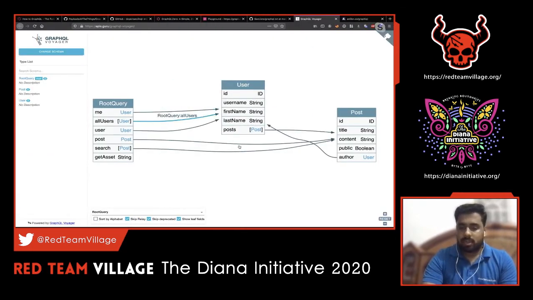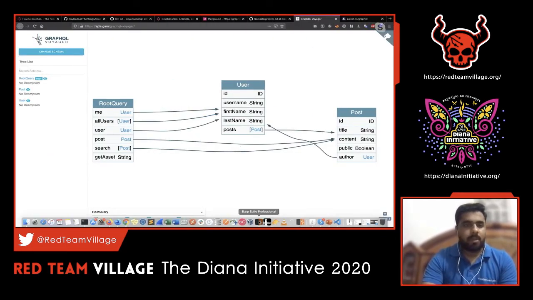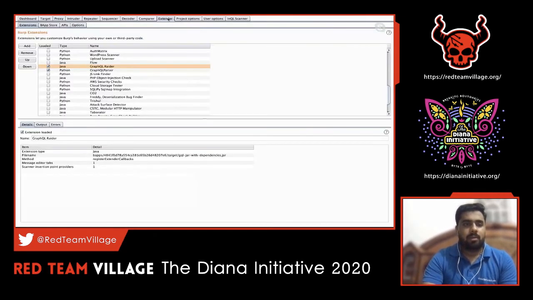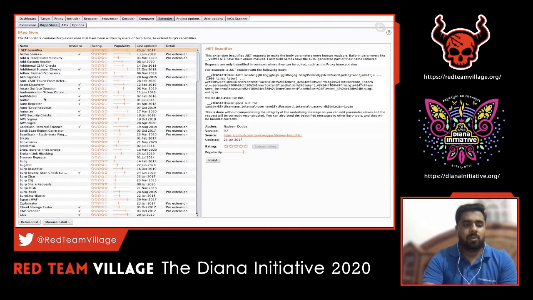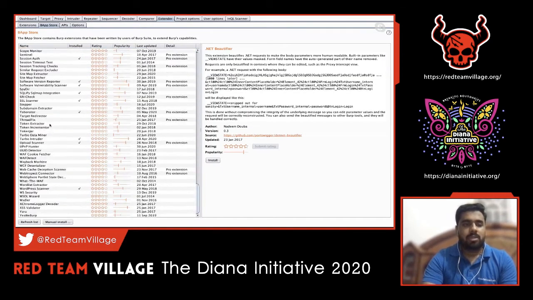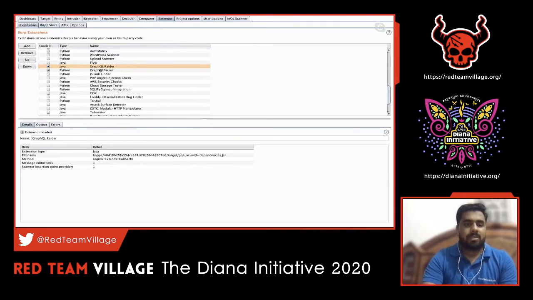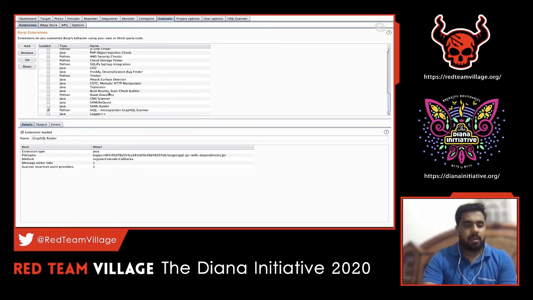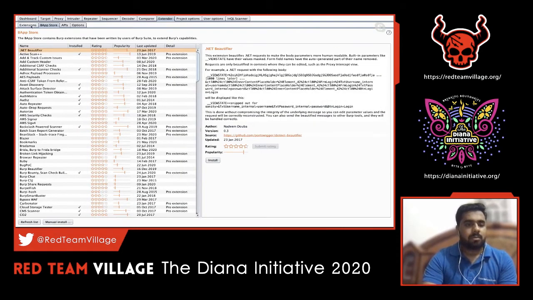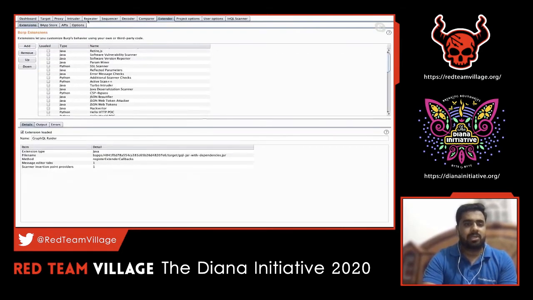So for GraphQL parser, let me open my Burpsuite. From the Burpsuite App Store, we'll be able to add a particular add-on. Likewise, I've added the GraphQL parser and GraphQL Radar. These two extensions are pretty useful. And GraphQL parser, from the GitHub repo, you might have to add it manually. And InQL, again, we can get it from the BApp Store. So I just added these three extensions in Burpsuite.